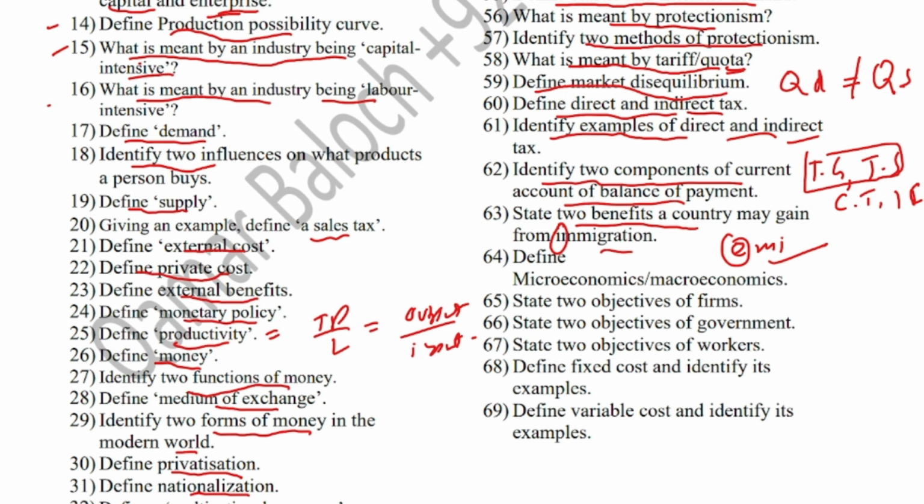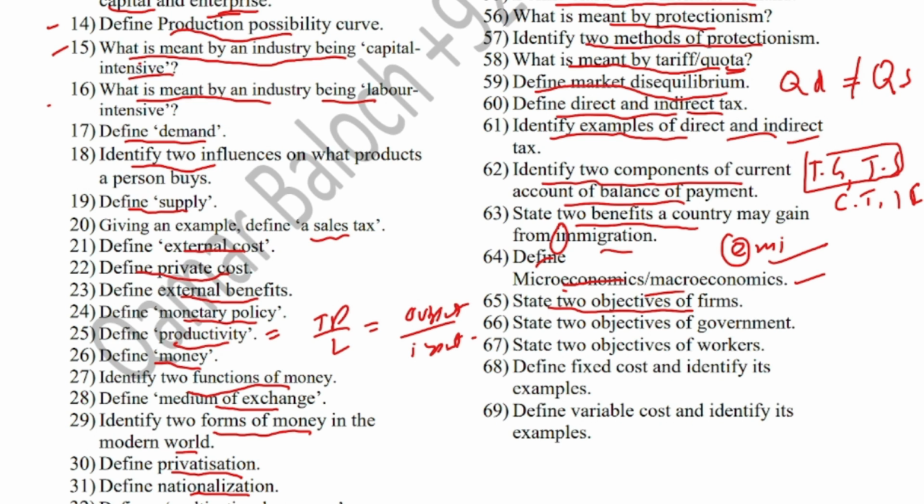Okay, so next is define macroeconomics and microeconomics. Microeconomics is the branch of economics that deals with economic issues at the individual level, while macroeconomics deals with the economic issues of the entire country. State two objectives of firms. Two objectives of firms may include profit maximization, sales revenue maximization, survival, growth, right?